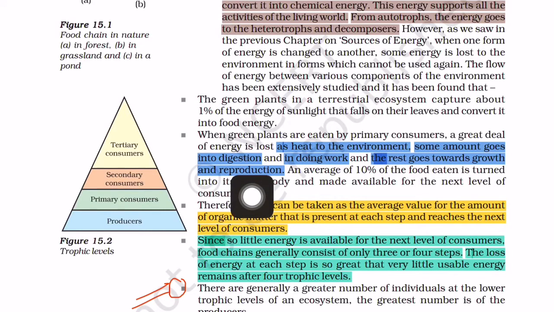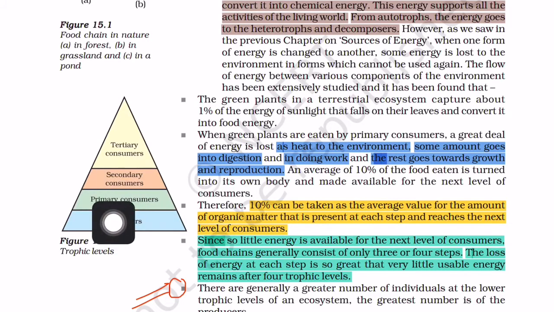And the fourth point is growth and reproduction, which also require some energy. In this way, energy is lost by the primary consumer in four ways: number one as heat, number two for digestion, number three for doing work, and number four for growth and reproduction. An average of 10% of the food eaten is turned into the body and made available for the next level of consumers. So only 10% of energy is passed from each trophic level to the next.